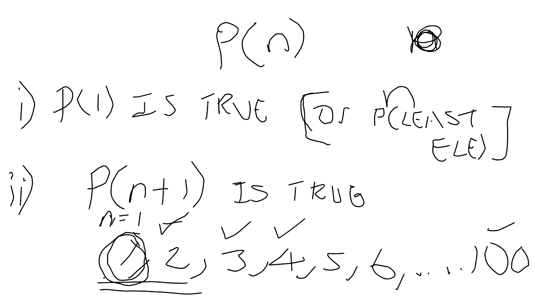Assume P of k is true for all k equal 1, 2, 3, 4, 5, right up to n.